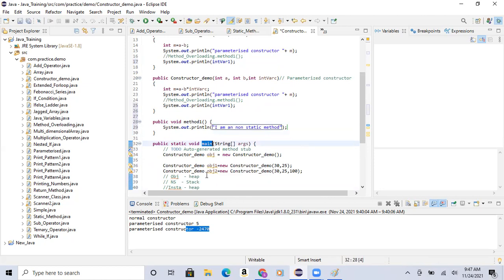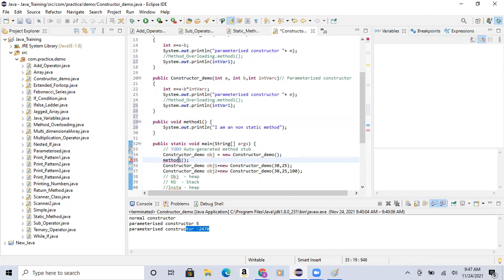See, if you wanted to start your bike, you'd need the keys, right? In the same way, if you wanted to execute something, you need to have that main method. Without the main method, you can't execute anything. So now I wanted to execute this particular method. I wanted to call this method. Always you create a method and then you should call that particular method.